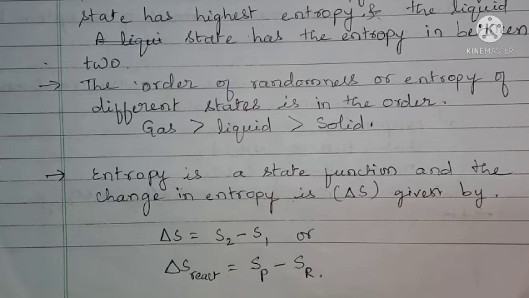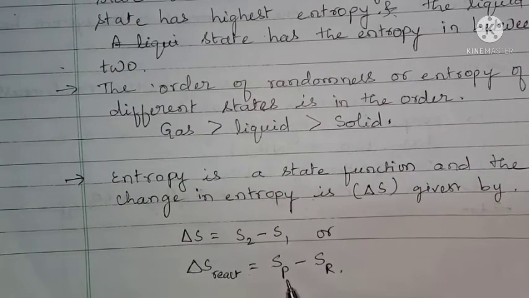The change in entropy of a given system is given by delta S equals S2 minus S1, where S2 is the entropy of the final state and S1 is the entropy of the initial state. In a chemical reaction, the change in entropy is Sp minus Sr, the entropy of the products minus the entropy of the reactants.